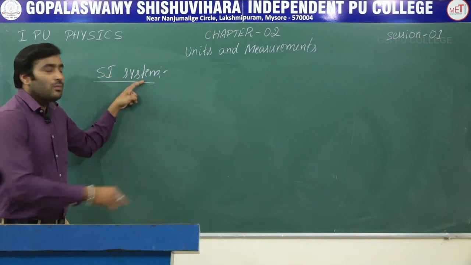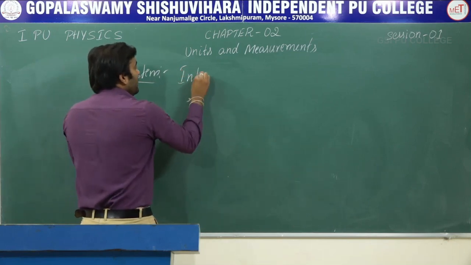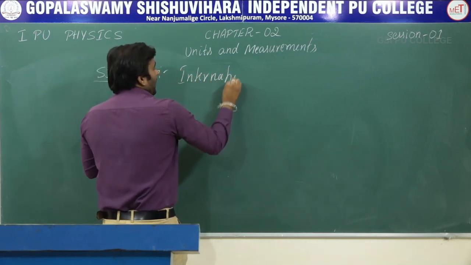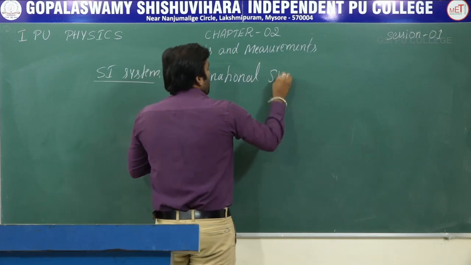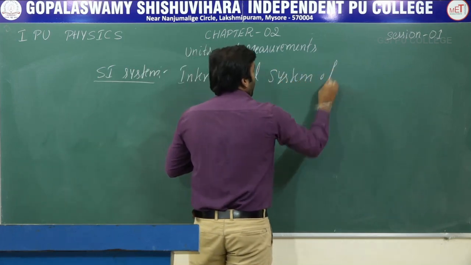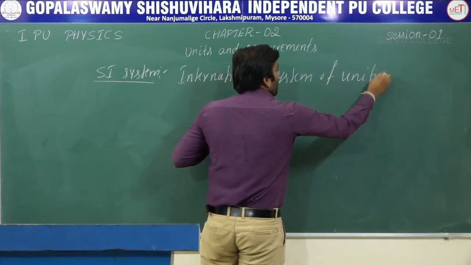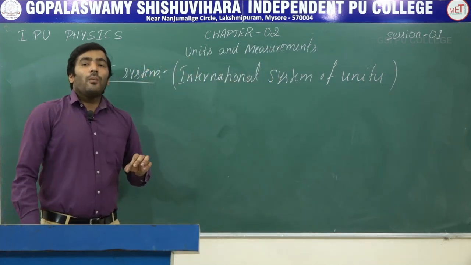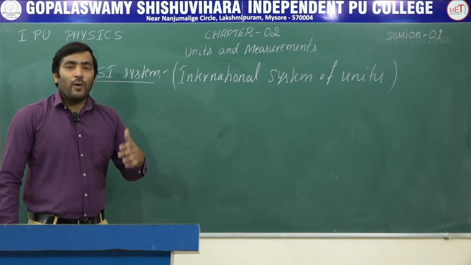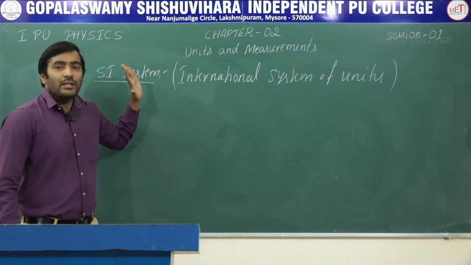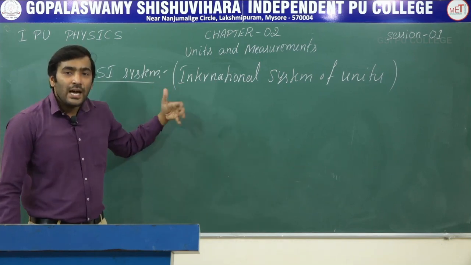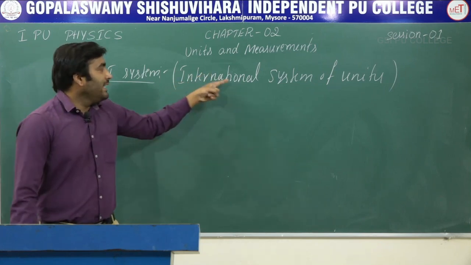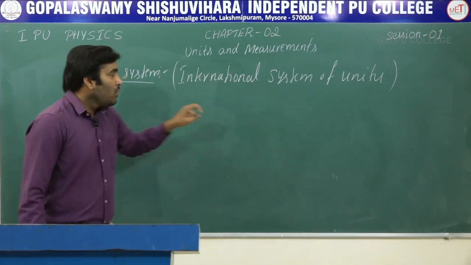This SI system is nothing but the international system of units, to maintain common units for the physical quantities.